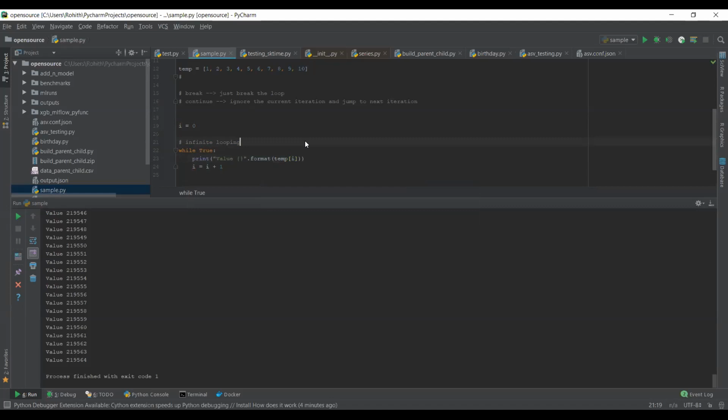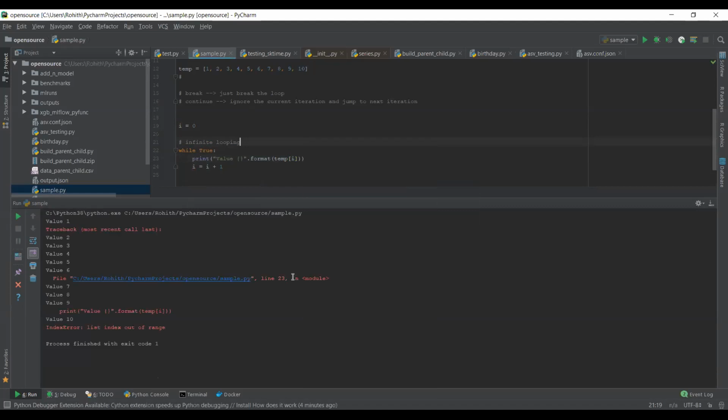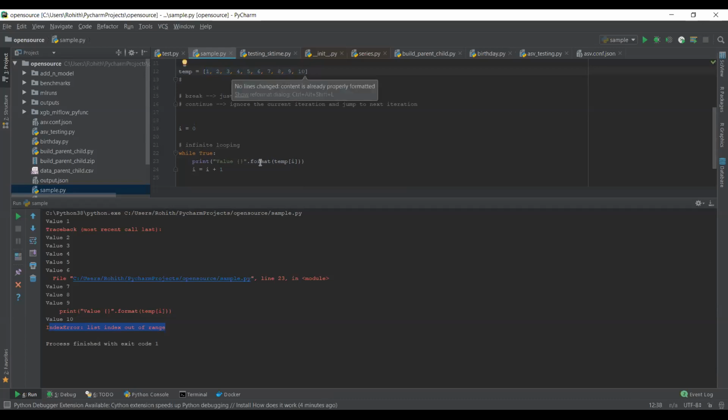Let me show why it will break. If you see here, list index out of range, because up till here you have accessed the values, that's well and good, but you are also trying to access the 11th index, which is not available. At that point, it will simply break. So there are scenarios where infinite looping will be beneficial for you, when you do not know the actual length of your iterating structure.